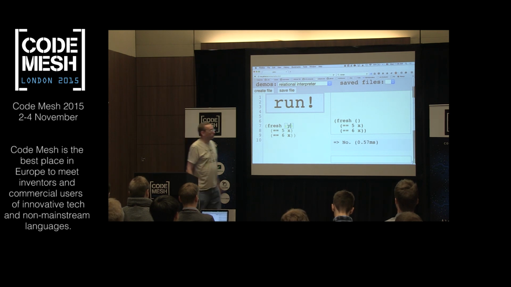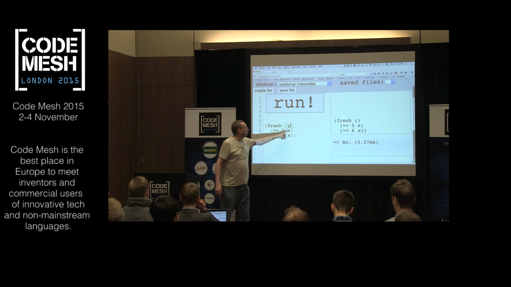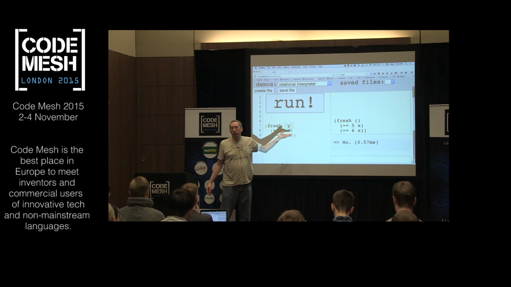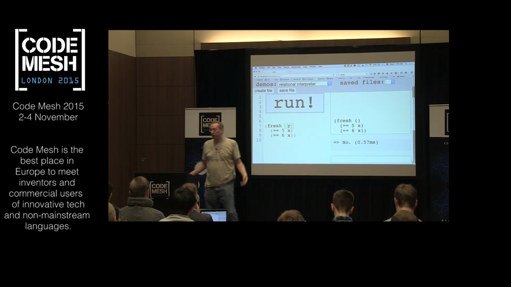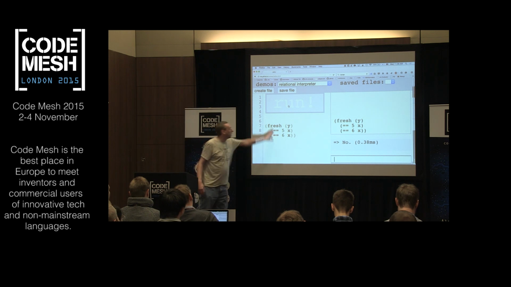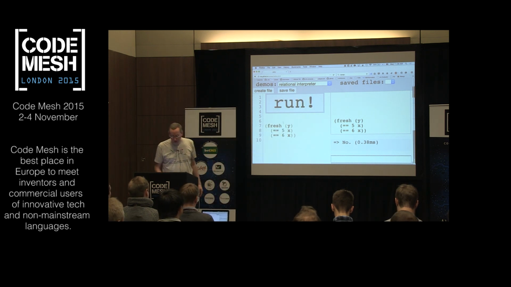Now, the way Venire works, which is a little different from standard miniKanren, Venire acts more like Prolog, and these variables that aren't defined lexically, those become new logic variables. So you need to use fresh less in Venire than you do in standard miniKanren. But if we add a y there, that will allow us to create a locally defined logic variable that has no value called y. Okay? So that's the fresh form.